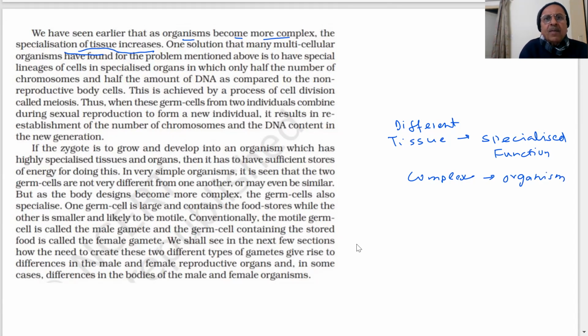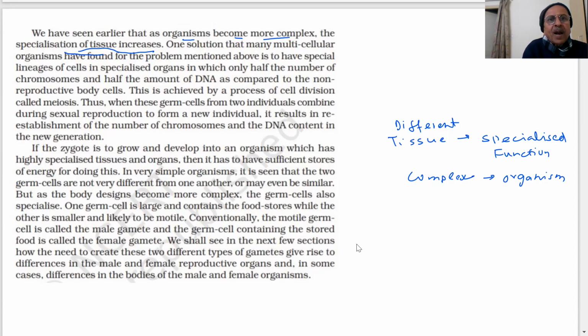One solution that many multicellular organisms have found for the problem mentioned above is to have special lineages of cells in specialized organs in which there are only half the number of chromosomes and half the amount of DNA as compared to non-reproductive body cells.